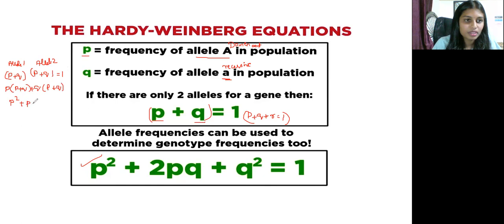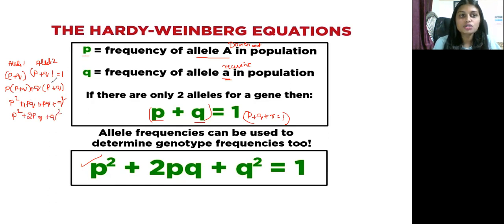P into Q is PQ. Again, P into Q, that is QP. Next, Q into Q is Q square. So P square, one PQ and one PQ, that is 2PQ, and Q square.